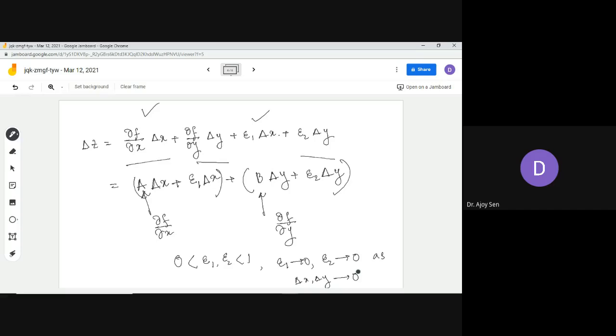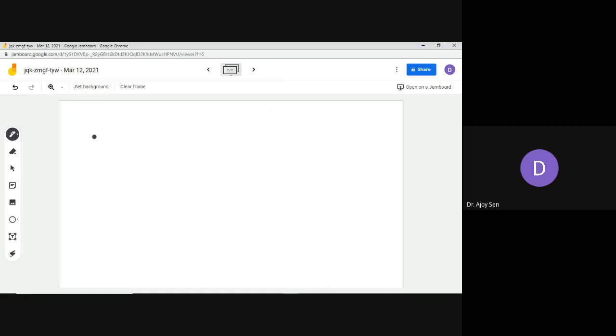So this is the total differential of the dependent variable, and it can be expressed in this way. You have to consider this part and this part. This particular thing is what we call the differential part. That means you have the expression del f del x into del x plus del f del y into del y plus epsilon 1 delta x plus epsilon 2 delta y.